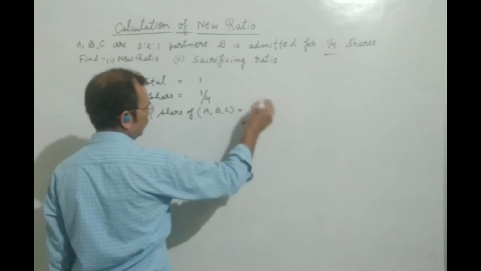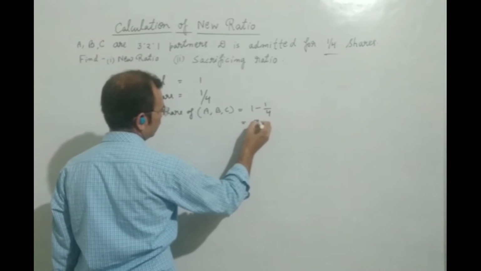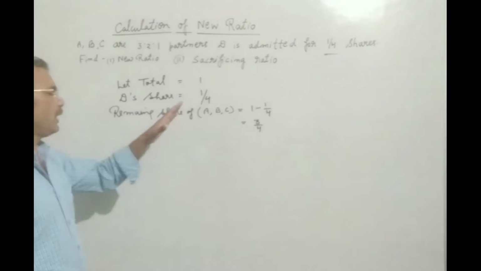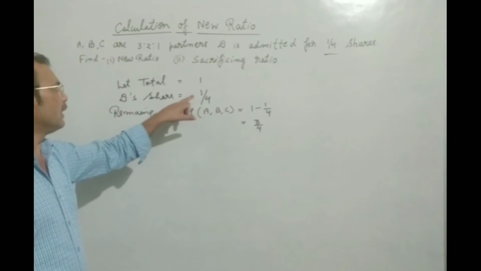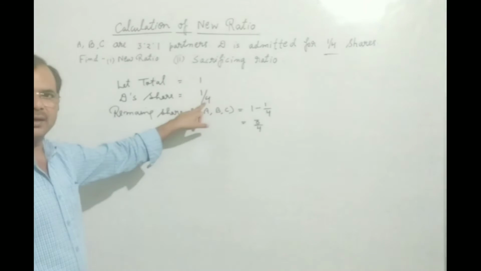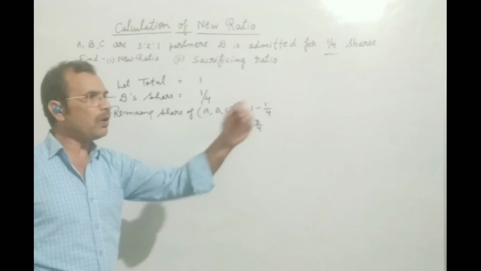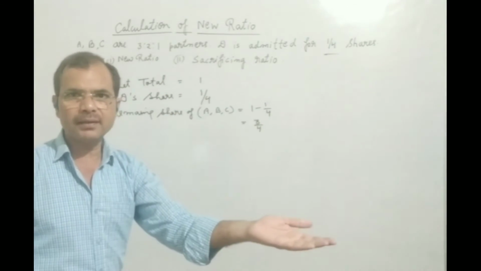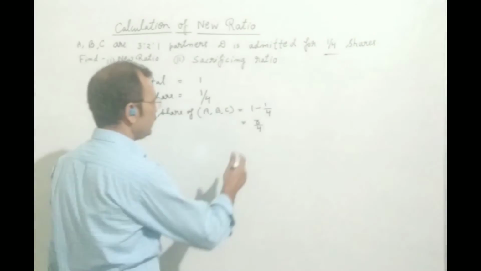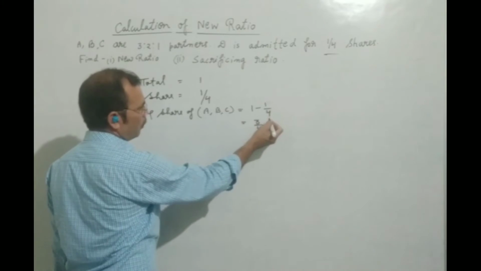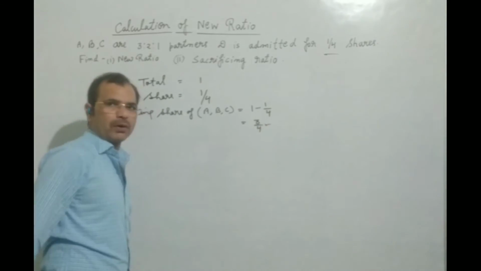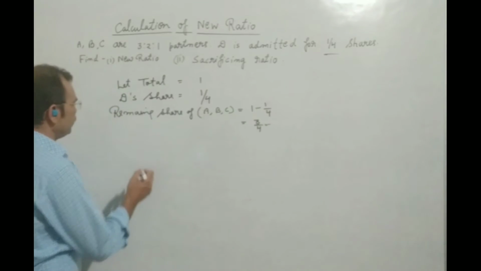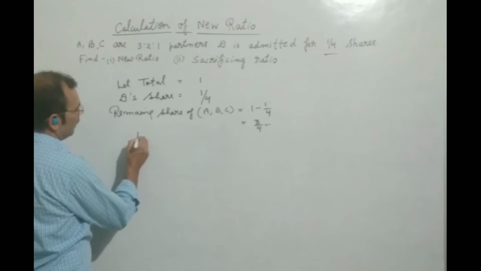After calculating this, we will find 3 by 4. It means if a new partner D takes 1/4 share, then the old partners A, B, C will get the remaining part, and the remaining part will be 1 minus 1 upon 4. We will get 3 by 4. After calculating this, we will find the new ratio in this method.